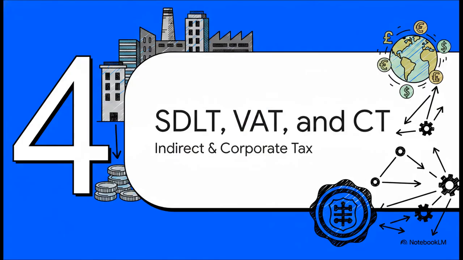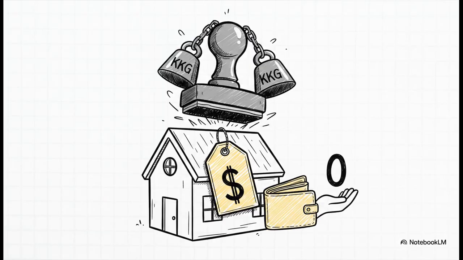Moving right along to Section 4, SDLT, VAT, and corporation tax. Let's look at the indirect and corporate side of things. So, we've navigated the capital gains minefield, but we can't forget indirect taxes. A huge, glaring oversight that traps students every year is forgetting about stamp duty land tax. If land or buildings are transferred into the new company during incorporation, SDLT is charged on the open market value of that property.